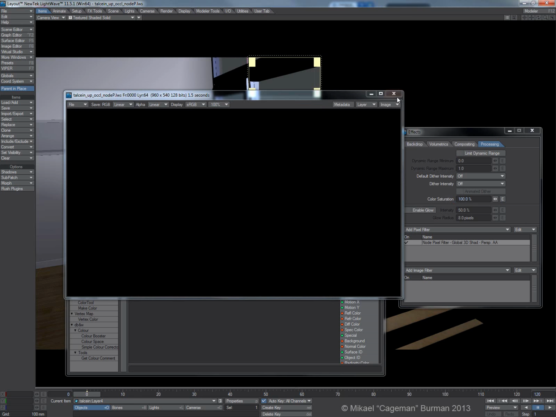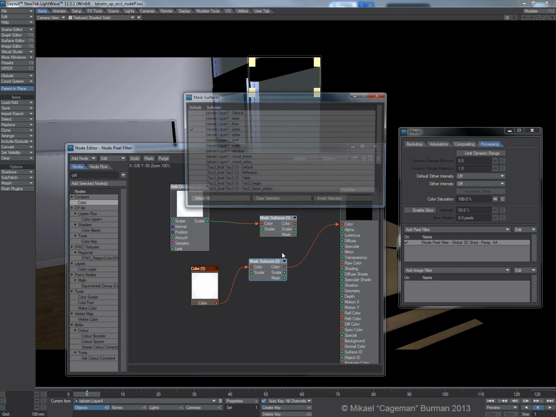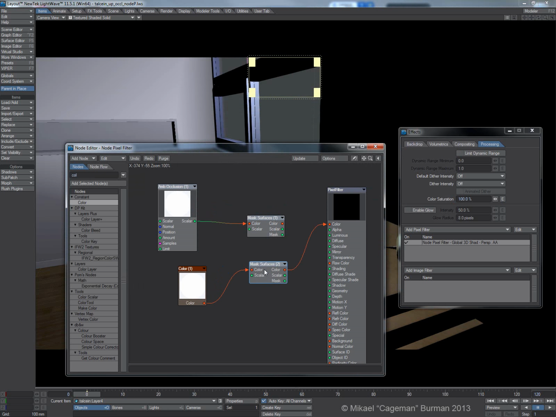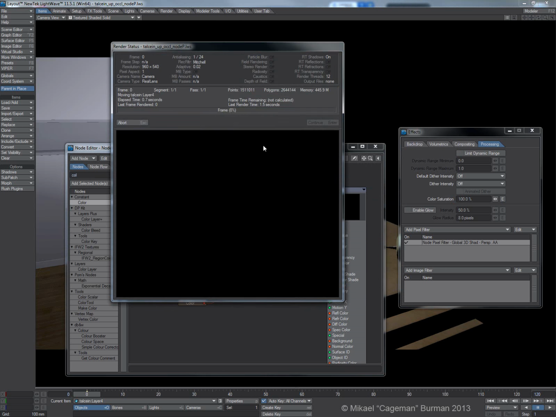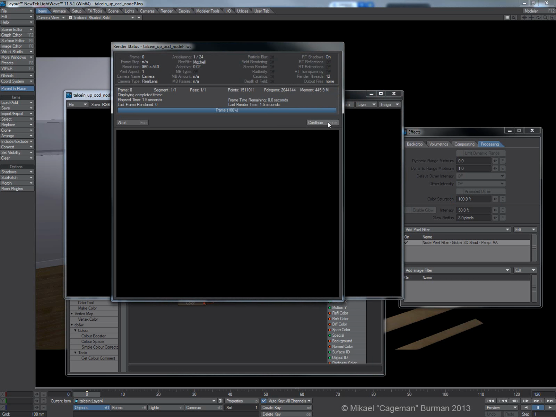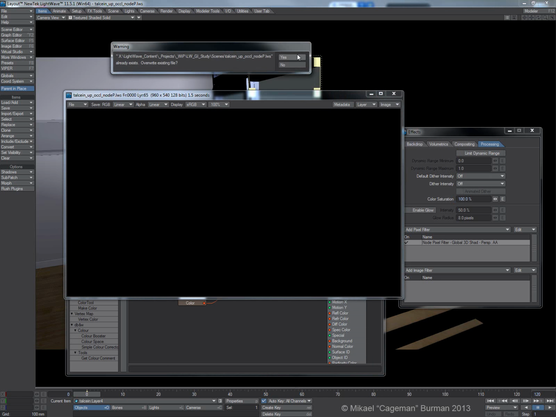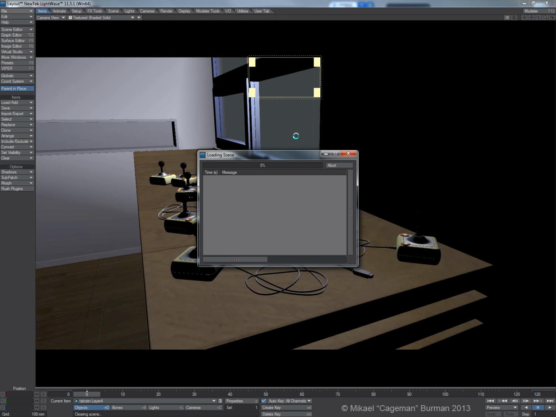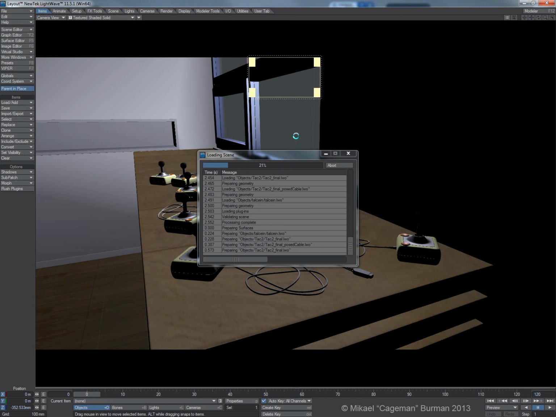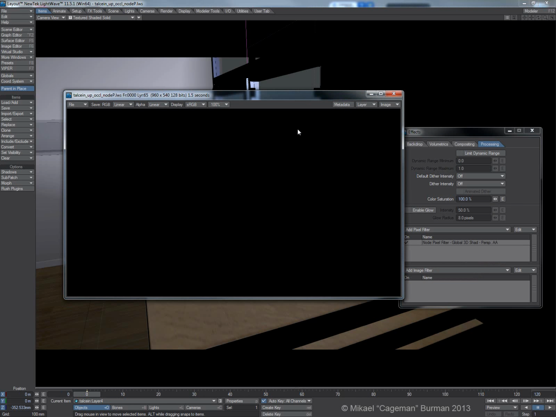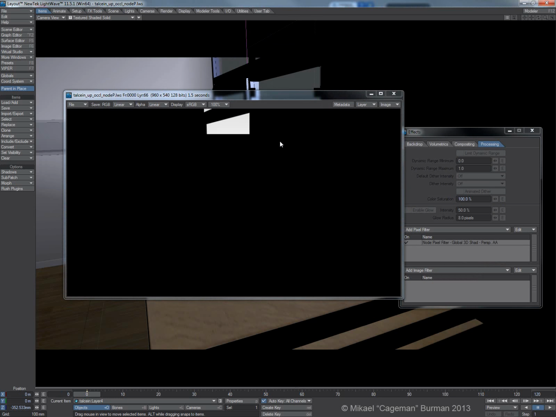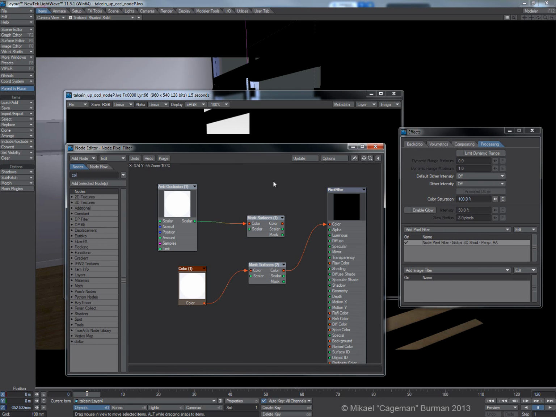And what happened there? Okay, this happens sometimes when working with the pixel filter. So whatever you do, just save your scene and reload it. That should fix the problem. I'm not sure why that happens, but it happens. So if I do a test render now, what I should see is the actual window here. Yes. So that's okay. No worries.